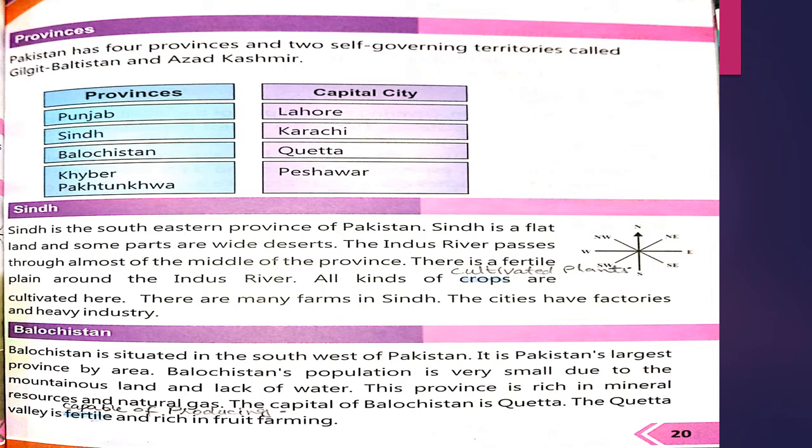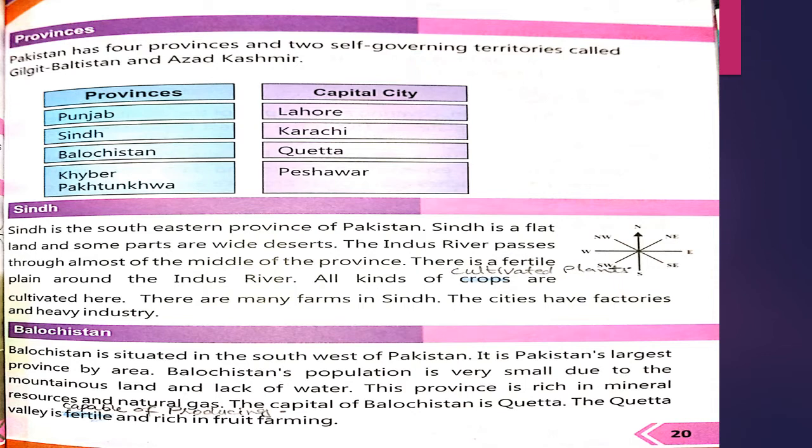But Balochistan's population is very small due to the mountainous land and lack of water. As we know, there is a lack of water in Balochistan and there is mountainous land, so there is a small population in Balochistan. This province is rich in mineral resources and natural gas. Which province is rich in mineral resources and natural gas? Your answer must be Balochistan.